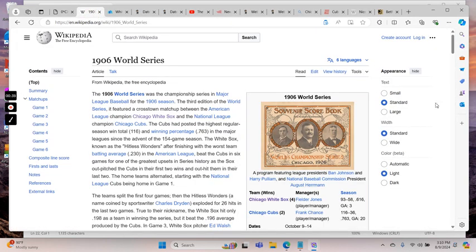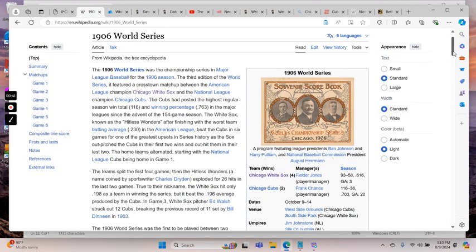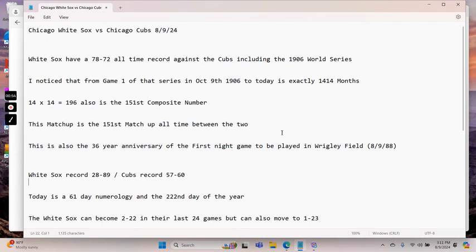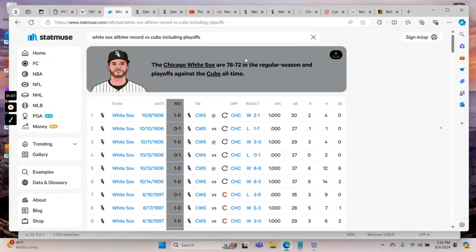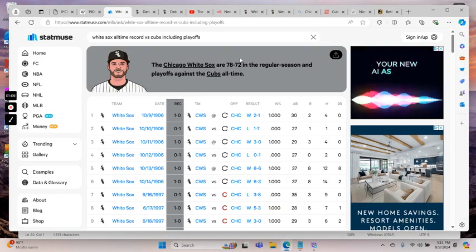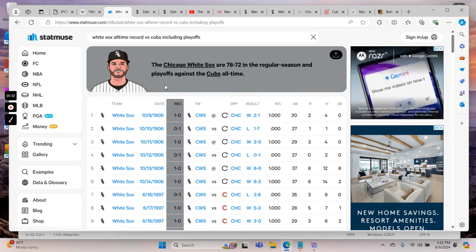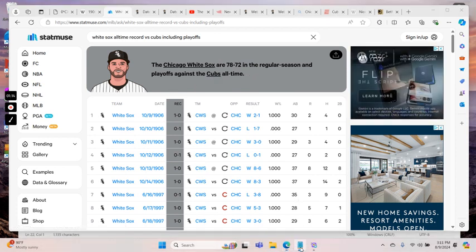And what was really interesting was the game in which they're playing today, how many games they've played total since, and then the amount of months it's been since then. So I wanted to tie that all together here today as we dive into this. So bear with me here as we go. The White Sox currently have a 78 and 72 all-time record against the Cubs, including that World Series. So this will be their 151st game all time. Remember that 151 number as we're going through this, okay?